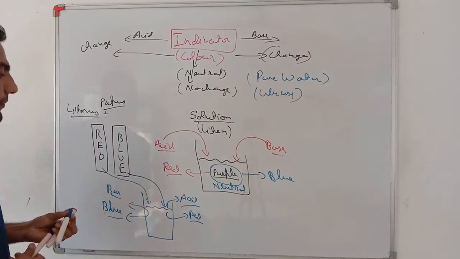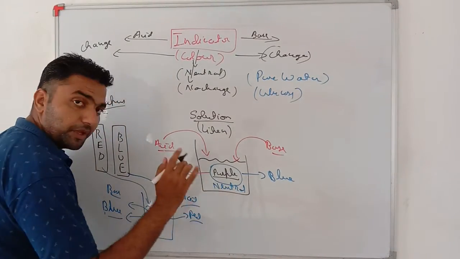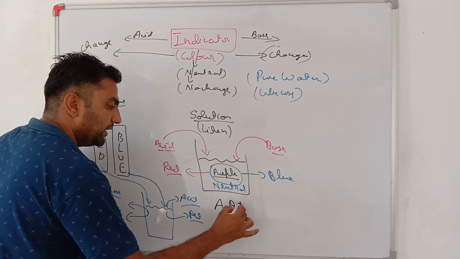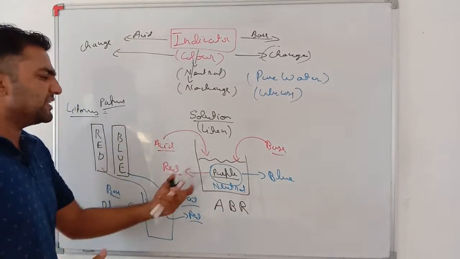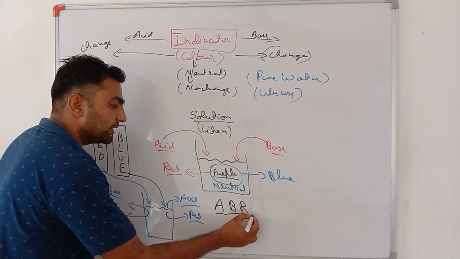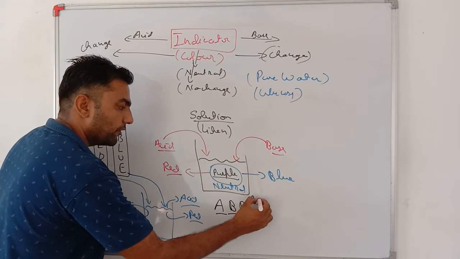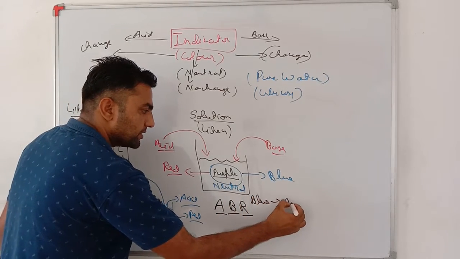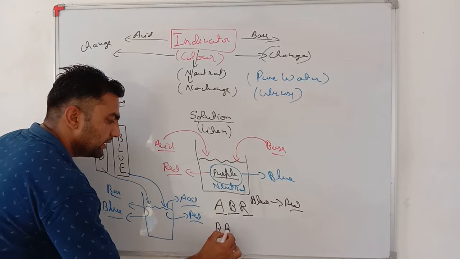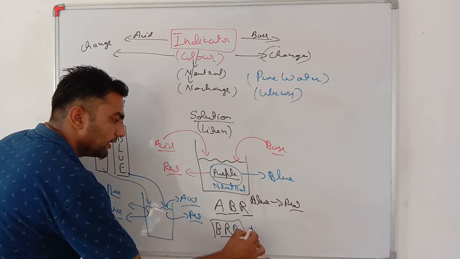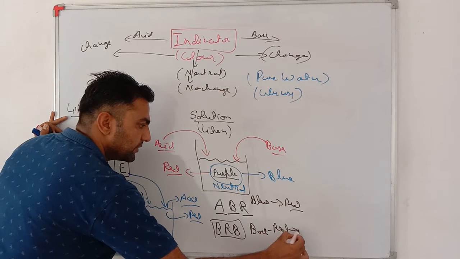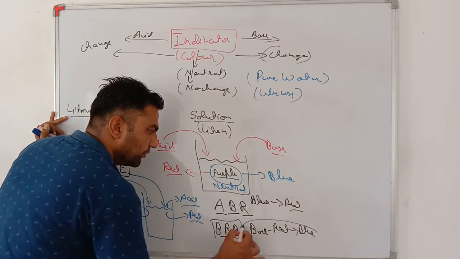So very important, litmus paper changes as follows. This is the way, because this is the mugging up stuff. In acid, blue litmus paper changes to red. Very important. In acid, blue color changes to red. Very important. B, R, B. In base, red colored litmus converts to blue.